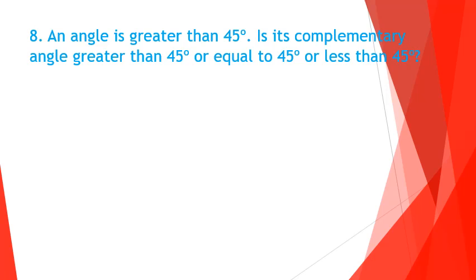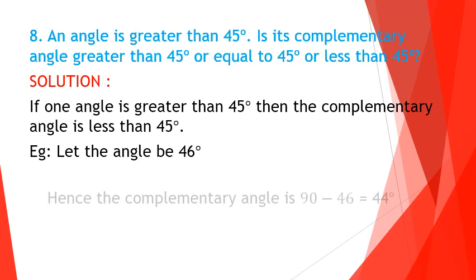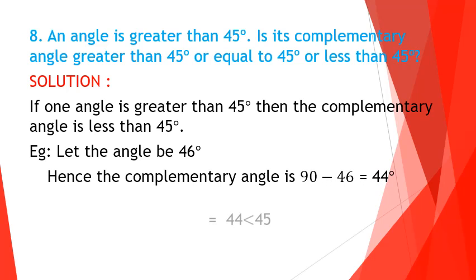Here it is given one angle is greater than 45. Suppose we take it as 46. Then what about the complementary angle? It will be less than 45 only. If one angle is greater than 45, then the complementary angle is less than 45 degree. For example, let the angle greater than 45 be 46 degree. Hence the complementary angle is 44 degree, which is less than 45 degree.